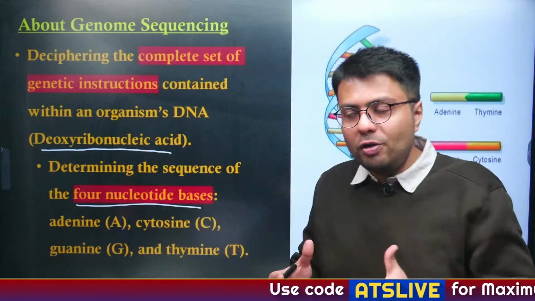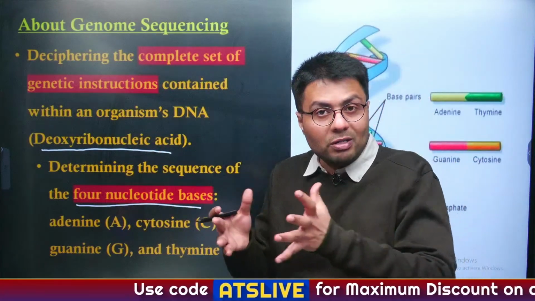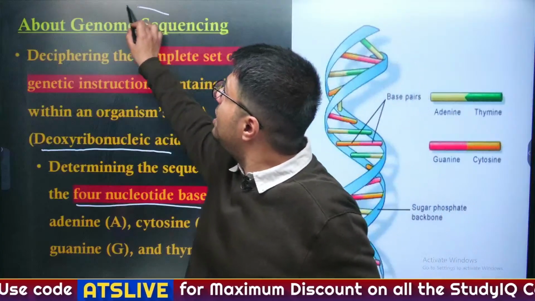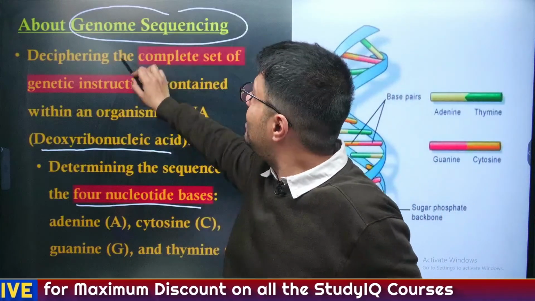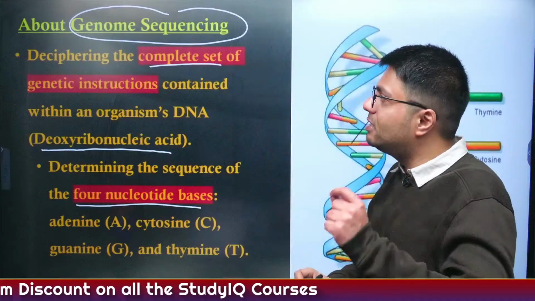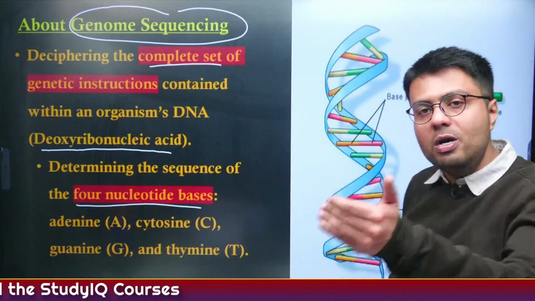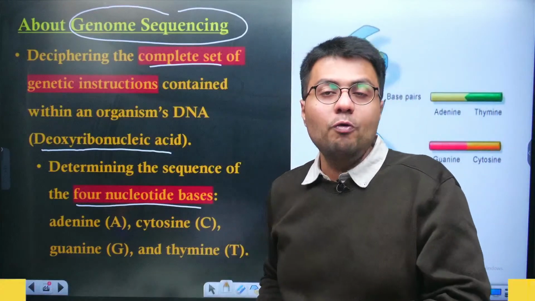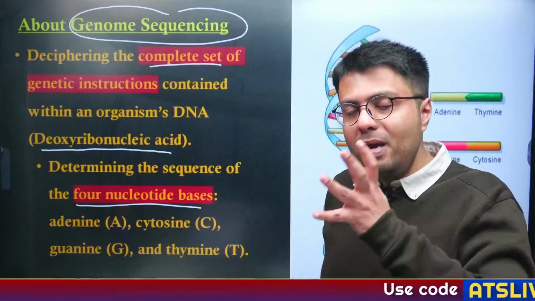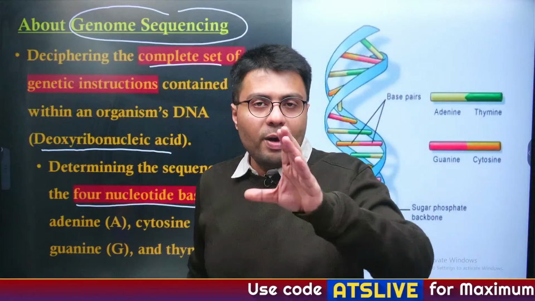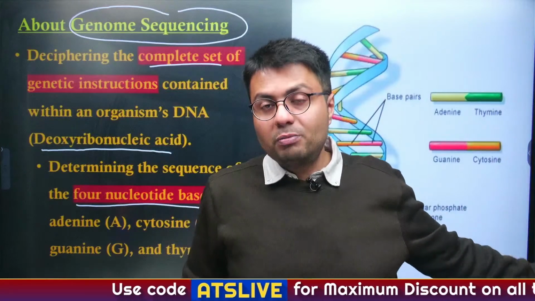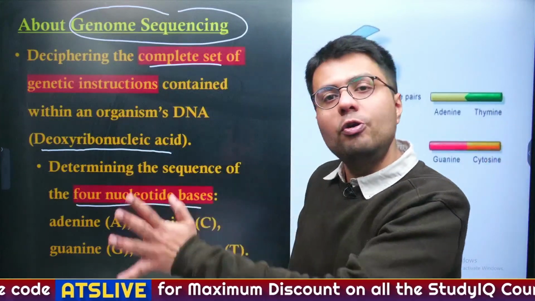So the process of understanding their actual sequence is what genome sequencing is all about. It is deciphering the complete set of genetic instructions encoded in our DNA, and as every human has a different sequence, it will be able to identify whether this DNA sequence belongs to human X or human Y or human Z.